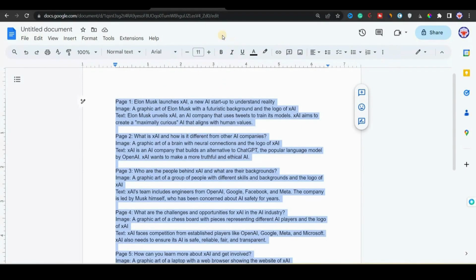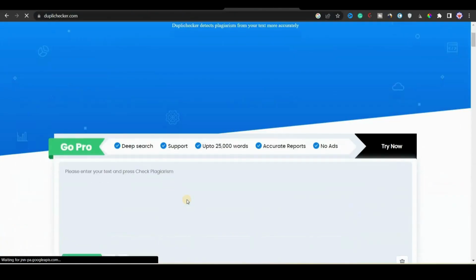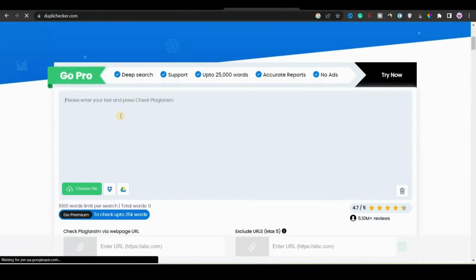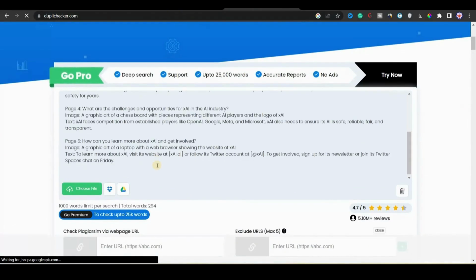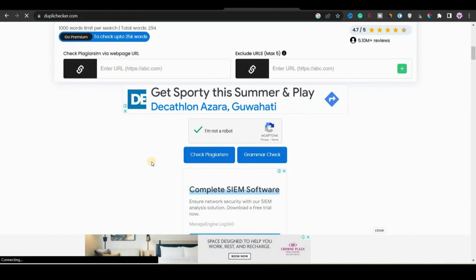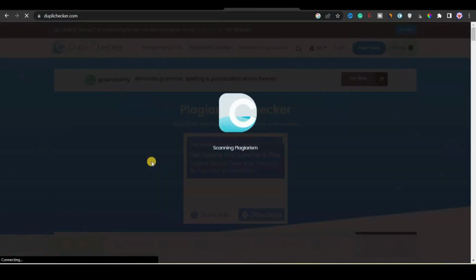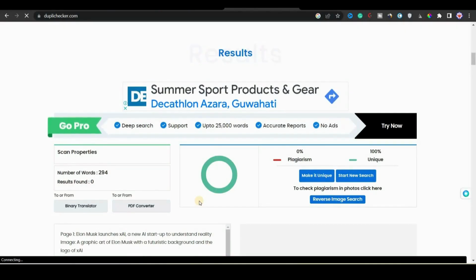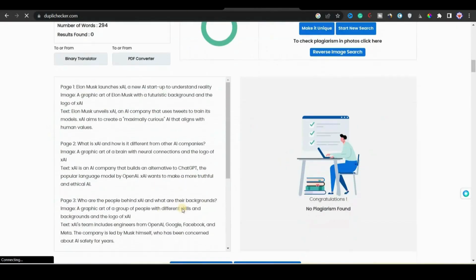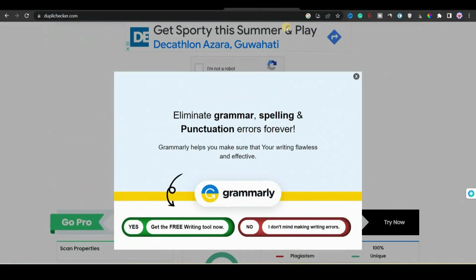To check the plagiarism and make sure that it is original and unique content, I will open Duplichecker in a new tab. After opening it, I will simply paste the copied text and click on check plagiarism. We will wait for a moment and see whether it is original content or taken from somewhere else on the internet. Now you can see here it has 0% plagiarism and it's 100% unique content. So we can safely post it. There is no problem with that.